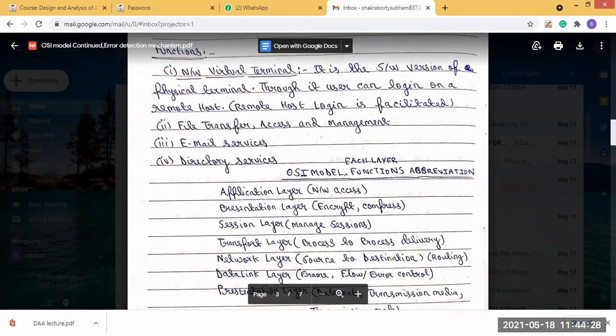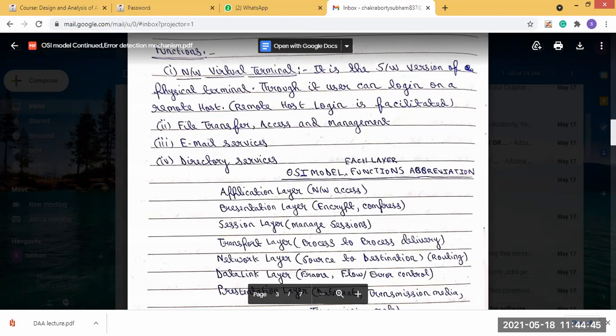The transport layer does process-to-process delivery. The network layer does source-to-destination delivery, with logical addressing and routing.